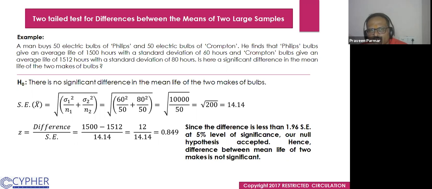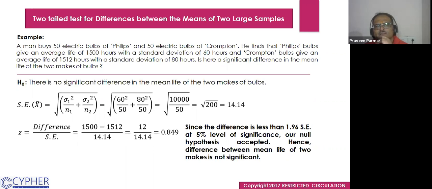We have different standard deviations for both, so we use sigma 1 square over n1 plus sigma 2 square over n2, and we get 14.14, which is the standard error.